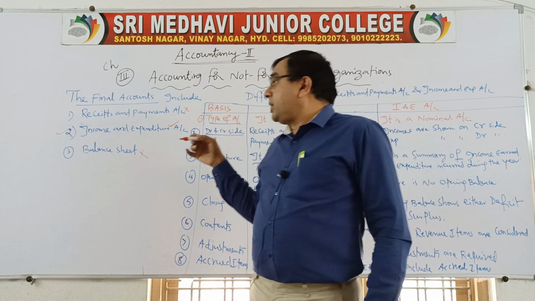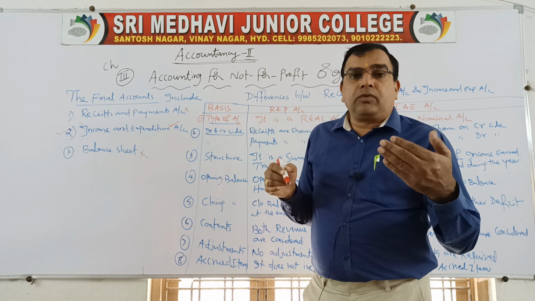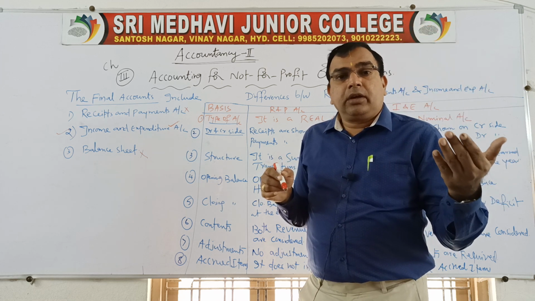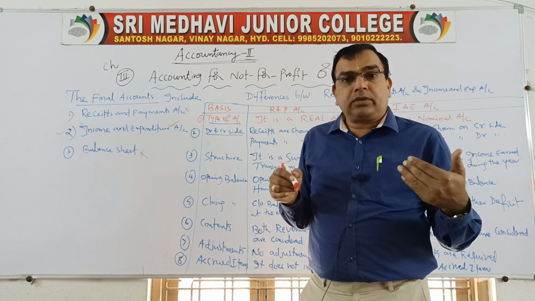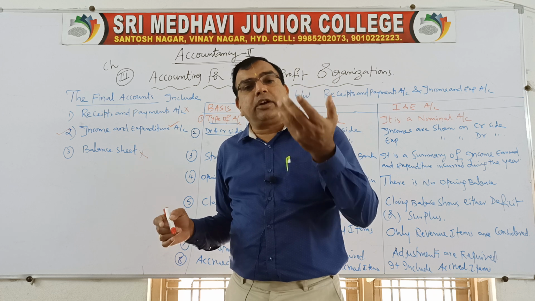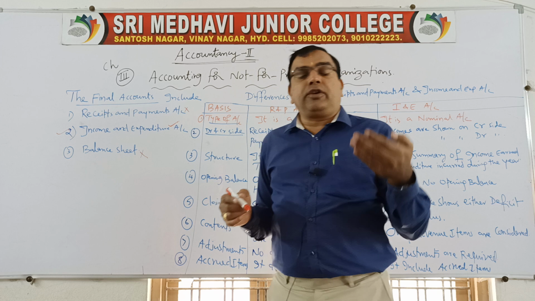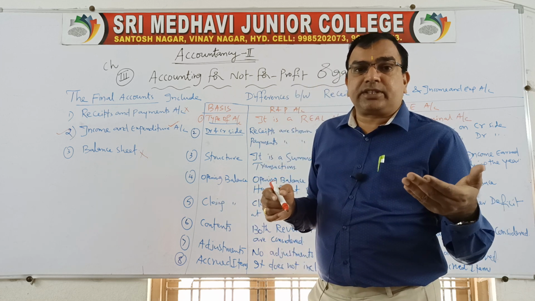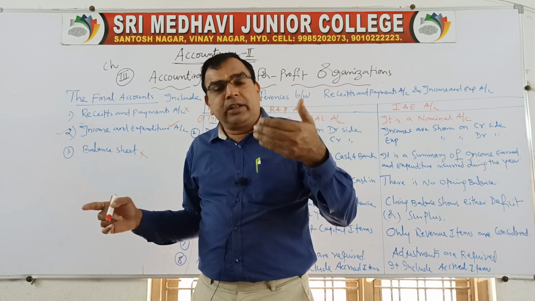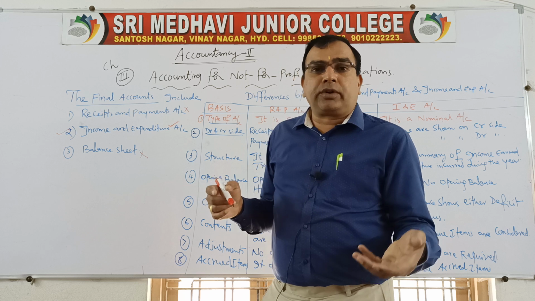In order to prepare income and expenditure account, you should know what exactly receipts and payments account is and what is the income and expenditure account. Balance sheet you know already. It is the statement of liabilities and assets. You all know that. Left hand side you will write all the liabilities like capital, creditors, bills payable, outstanding expenses, bank overdraft.